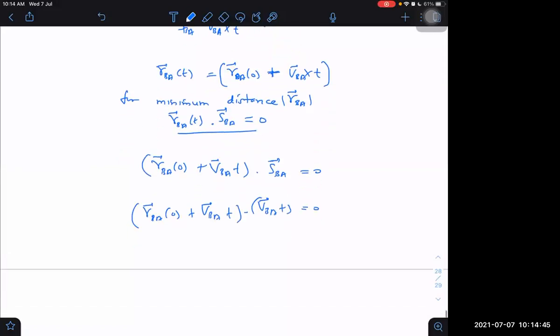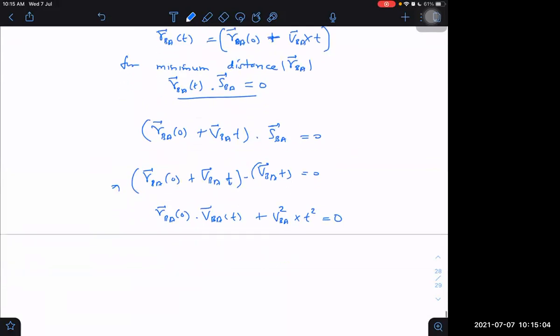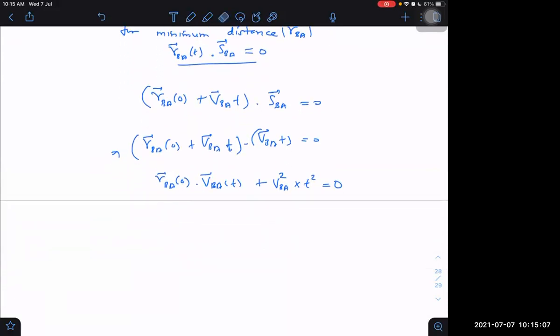How to take the dot product now? Initial position vector RBA 0 dot product with VBA plus VBA dot product with itself, VBA square into t square, is equal to 0. Understand, here it is not as a function of time, it is multiplied by time. But this is the initial position only, RBA initially at 0 time.